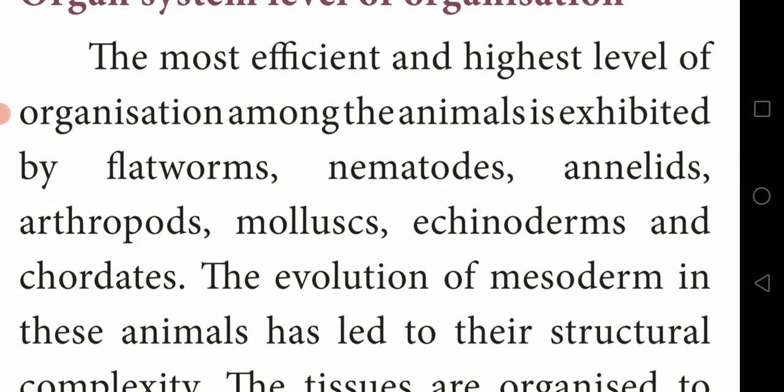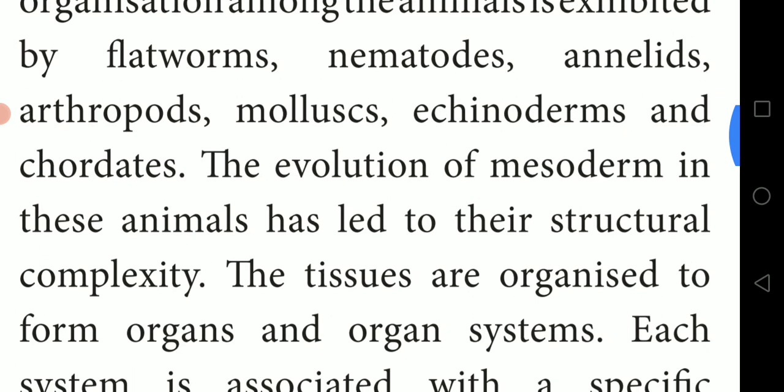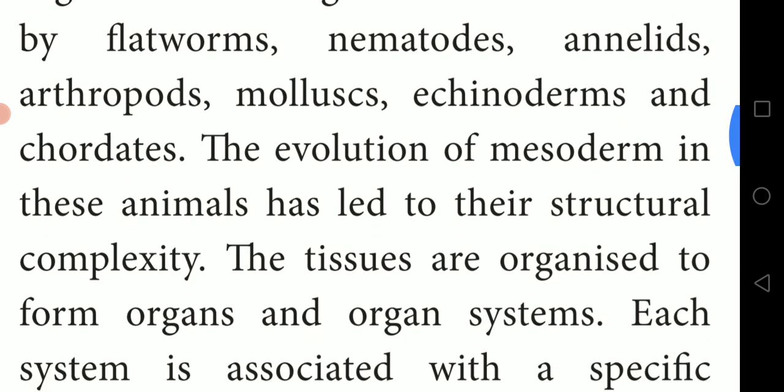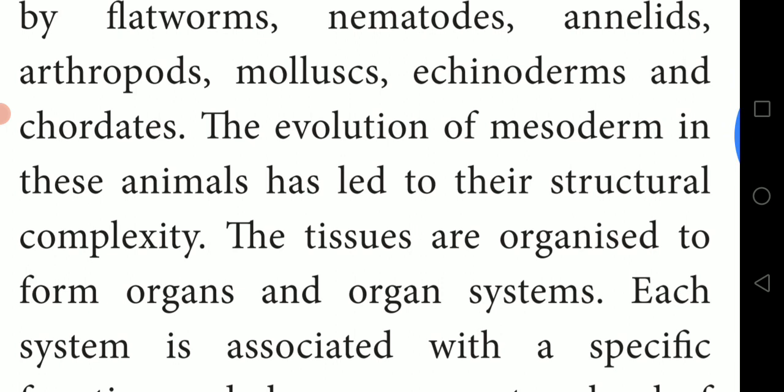These animals have the highest level of organization. The evolution of mesoderm in these animals has led to their structural complexity.